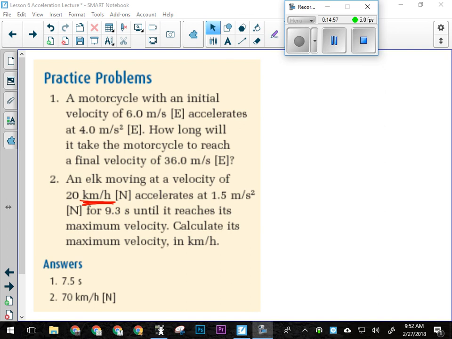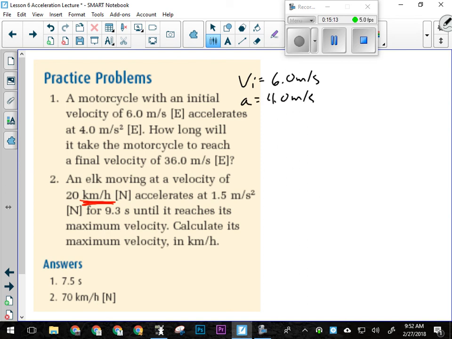So for number 1 here, it's just like the example we just did. Okay, we have a motorcycle whose initial velocity is 6 meters per second. Okay, and that's east, but everything in the question is east, so I'm not even going to bother to write it. Okay, it accelerates at 4 meters per second squared, and it reaches a final velocity of 36 meters per second. Okay, and we're looking for how long that takes, right?